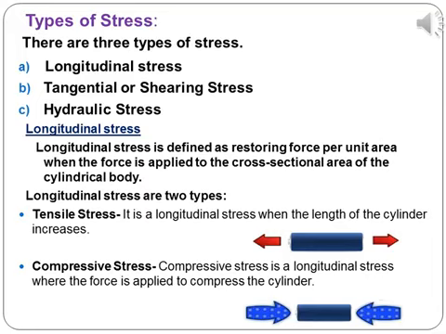Longitudinal stress is of two types. First one is tensile stress and second one is compressive stress. What is tensile stress? It is a longitudinal stress when the length of a cylinder increases. And second one is compressive stress. It is a longitudinal stress where the force is applied to compress the cylinder.